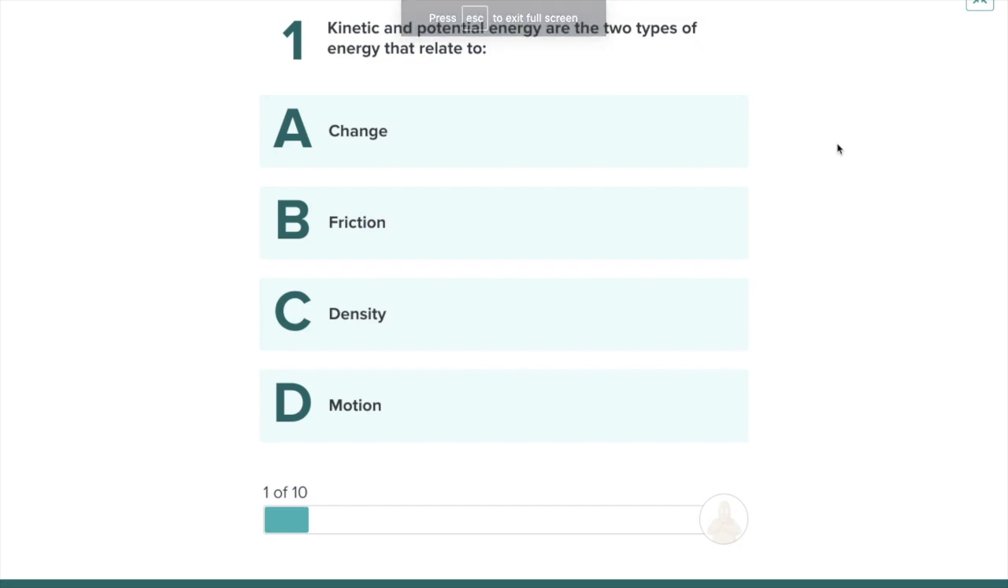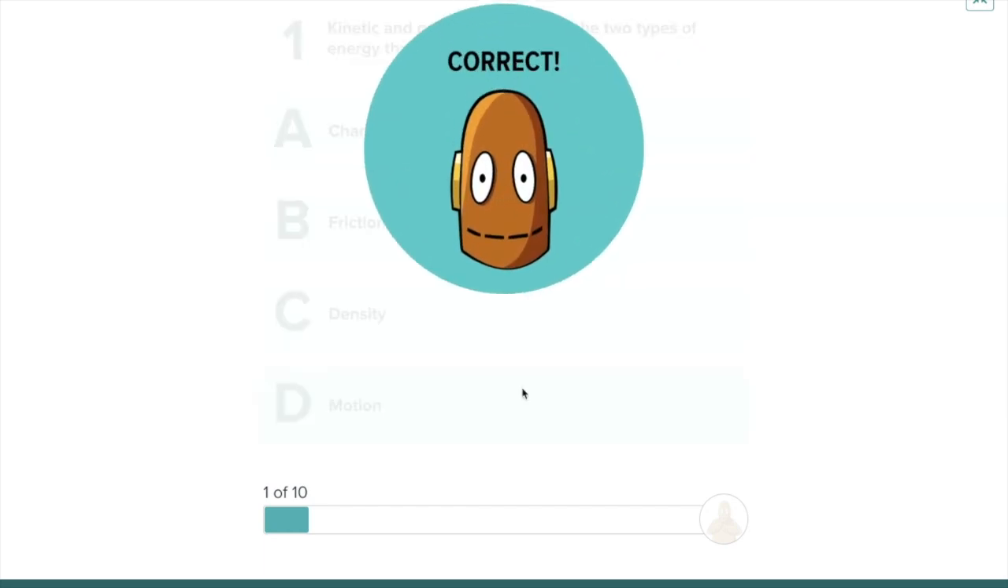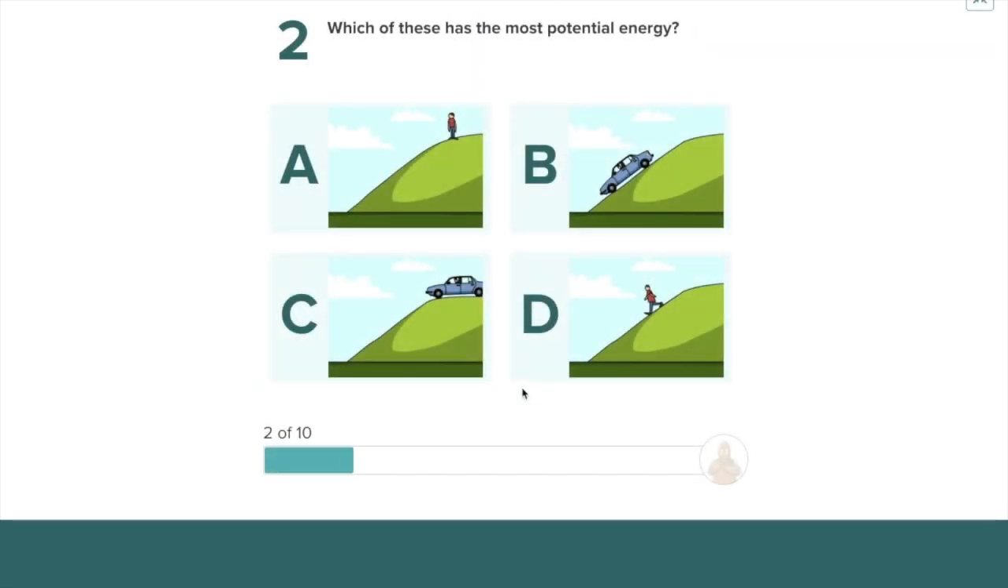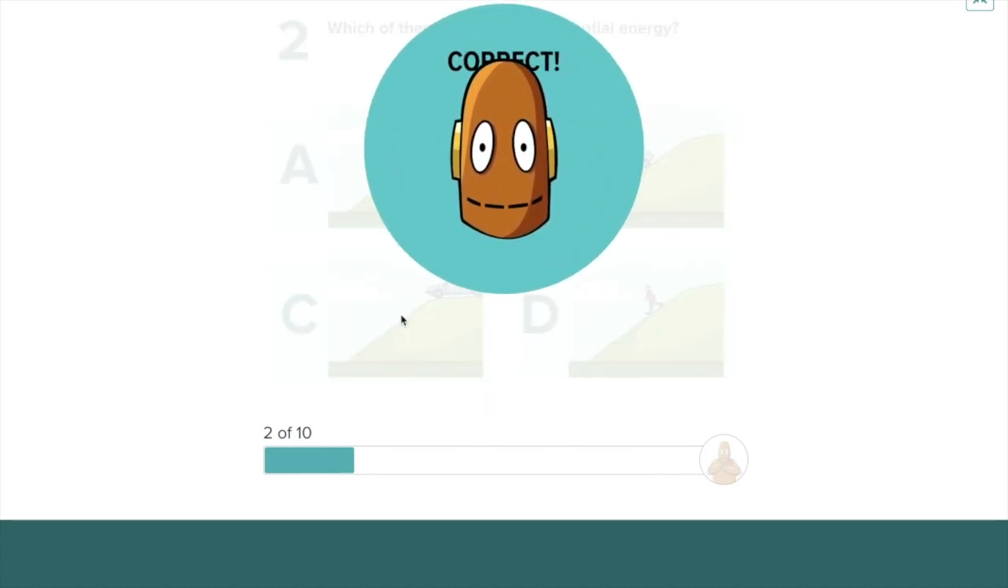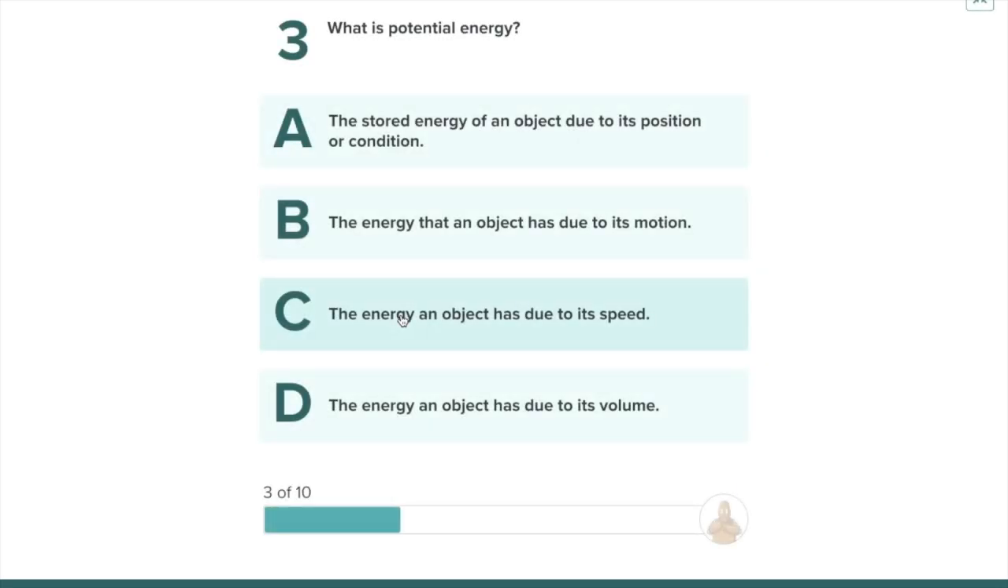Kinetic and potential energy are the two types of energy that relate to A. Change, B. Friction, C. Density, D. Motion. Did you say motion? Let us see. Correct. Second question. Which of these has the most potential energy? Did you say C? Correct. Remember, the greater the object, the more kinetic energy, or the more potential energy.